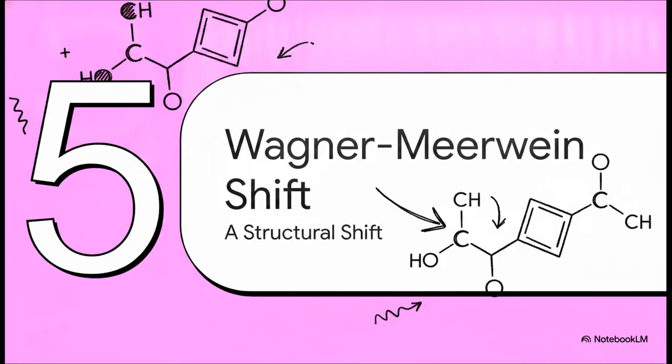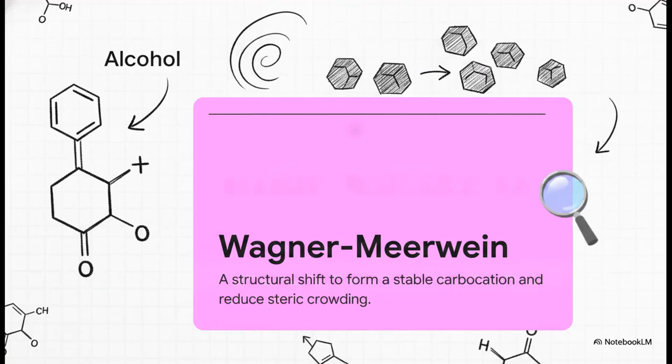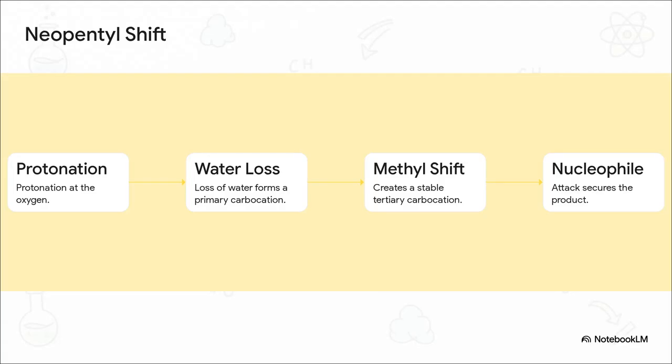Next up, Section 5, Wagner-Meerwein rearrangements. Originally discovered when scientists were looking at alcohols under acidic conditions, a Wagner-Meerwein rearrangement is a very specific type of structural shift. It's entirely driven by the molecule's intense desire to do 2 things: form a more stable carbocation, like we just talked about, and reduce steric crowding. Basically, it just wants to give its bulky atoms a little more physical room to breathe. Let's actually walk through the classic example of this, the rearrangement of neopentyl alcohol into tert-amyl chloride.